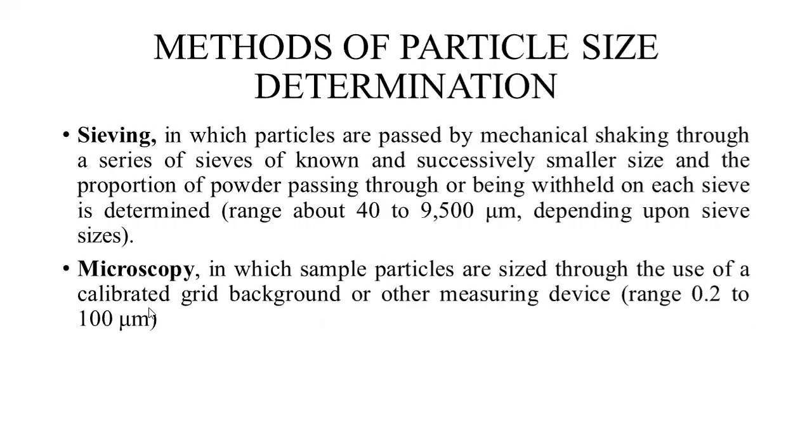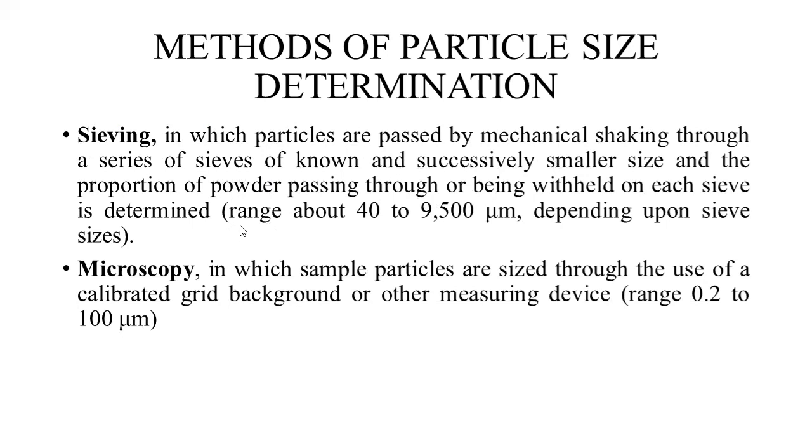Now students, let's proceed further. There are different methods of particle size determination. In pharmaceutics, we have different approaches through which we can determine the size of the particle. The first and most important method which is used in industrial practice is sieving, in which particles are passed by mechanical shaking through a series of sieves of known and successively smaller size, and the proportion of powder passing through or being withheld on each sieve is determined.